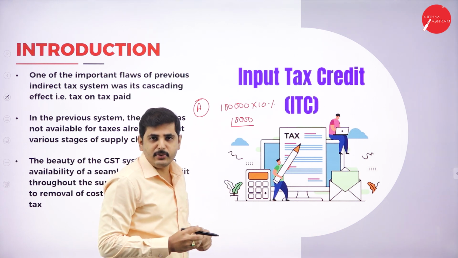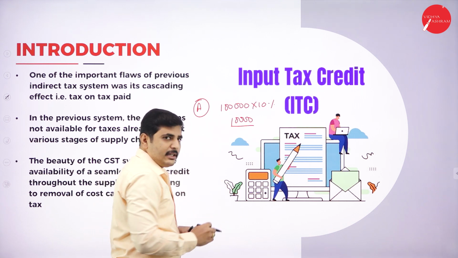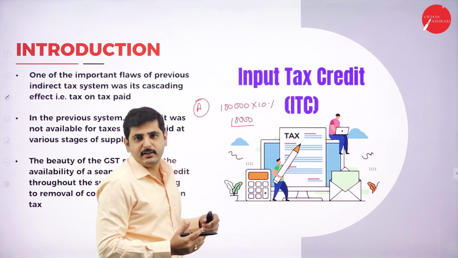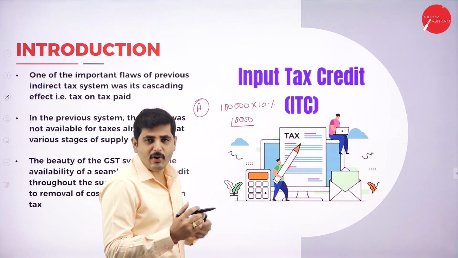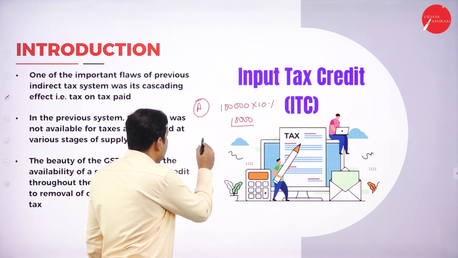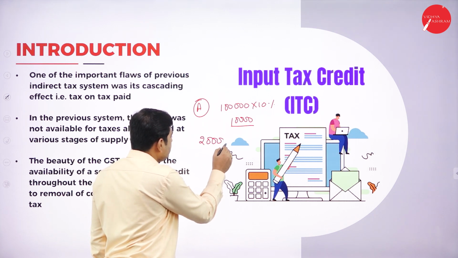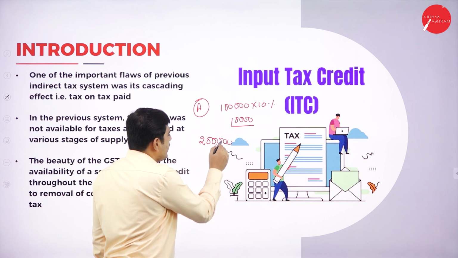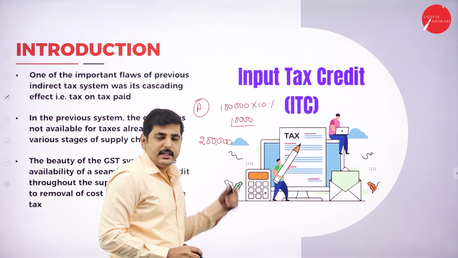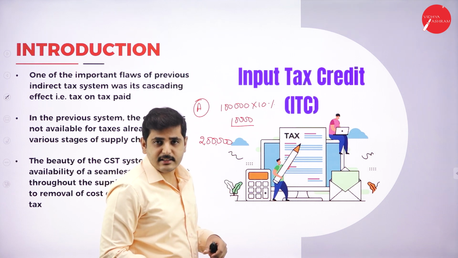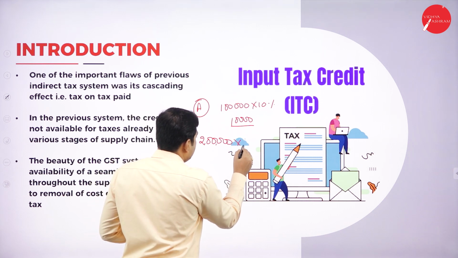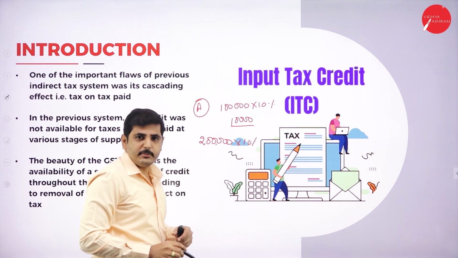After production of the goods, I have to sell the goods. So I will add value to that product, increasing the value of the product. I will sell the goods for 2 lakh rupees. I have produced the goods and sold them for 2 lakh rupees. In selling, I have to pay the tax. So let's assume 10% is the tax.